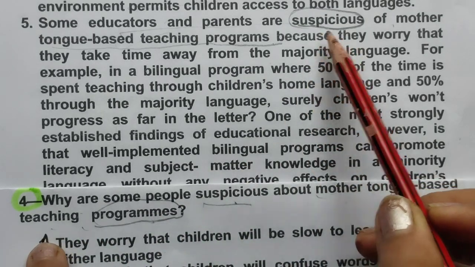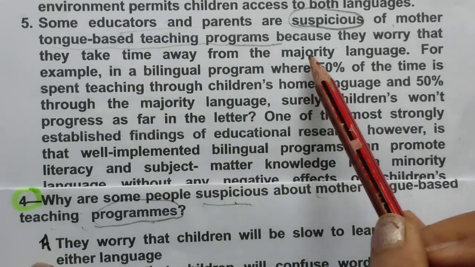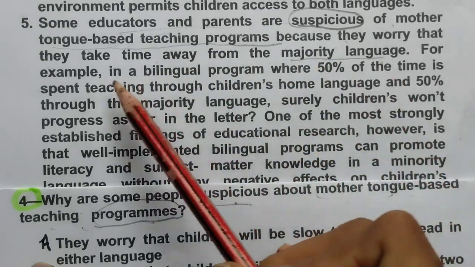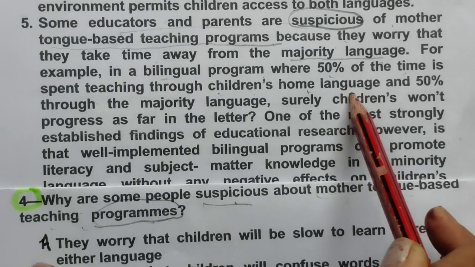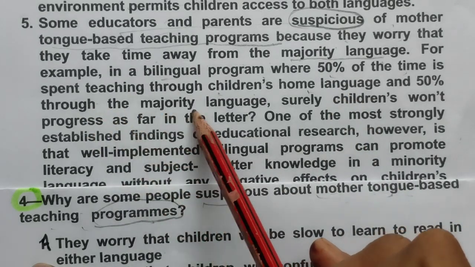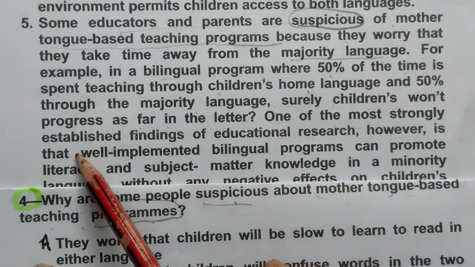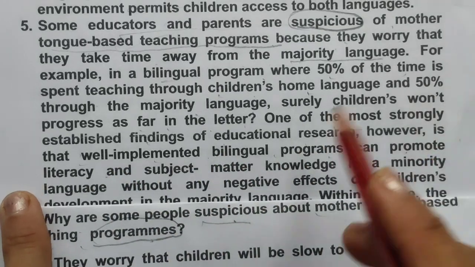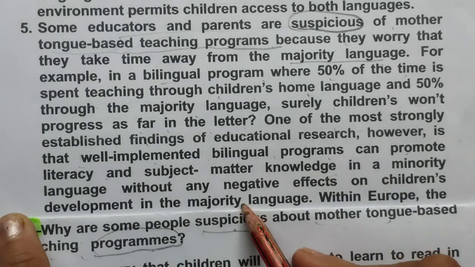What people are suspicious? Because they worry that they take time away from the majority language. For example, in a bilingual program where 50% of the time is spent teaching through children's home language and 50% through majority language, surely children won't progress as far as in the latter. One of the most strongly established findings is that well implemented bilingual programs can promote literacy and subject matter knowledge in a minority language without any negative effects on majority language.